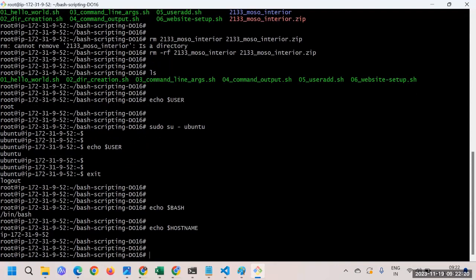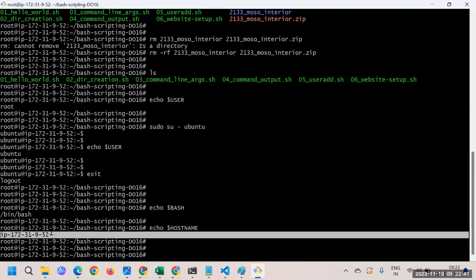So here you can see this is the host name I have for this machine. It is a VM machine which is created on EC2. So this is the host name we have, and we can change it, right? We can also use something called hostnamectl and change it to anything else. But currently this is the host name we have.